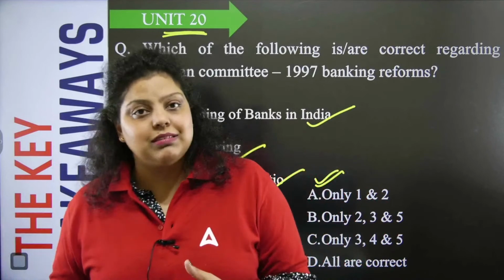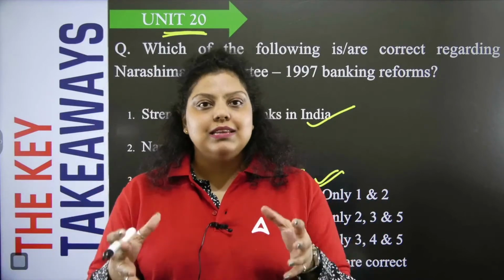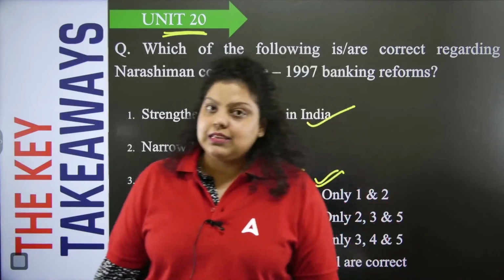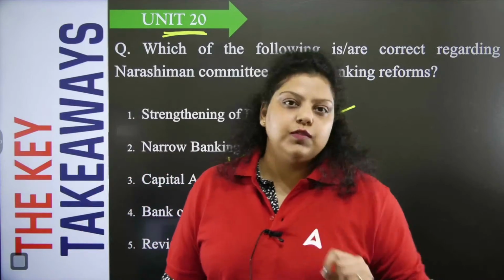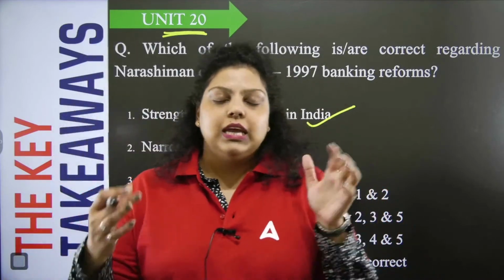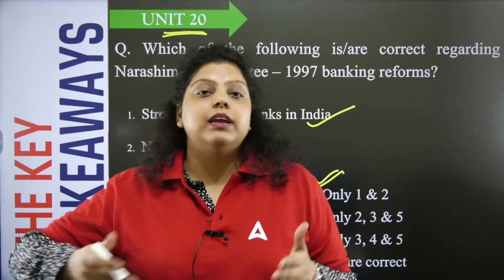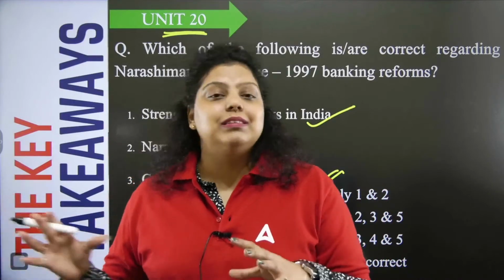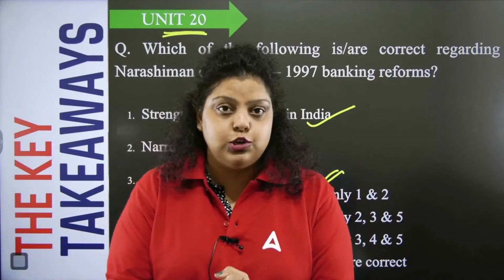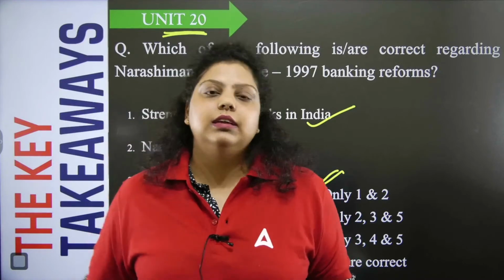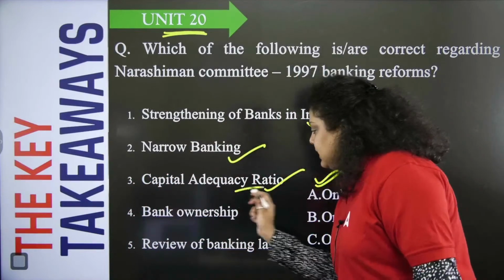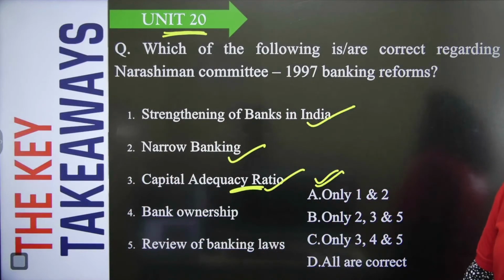And what are the Basel norms? Simply, these are the norms which give us the international banking regulation. In Basel city, a meeting was held by the 20 governors of central banks. In that meeting, they discussed what kind of risks they are facing in the banking sector. After that meeting, certain rules, regulations, or norms were introduced, and those norms were given the name Basel norms. These are the international banking regulations under which a certain capital adequacy ratio has to be maintained by the bank as a percentage of their risk weighted assets.